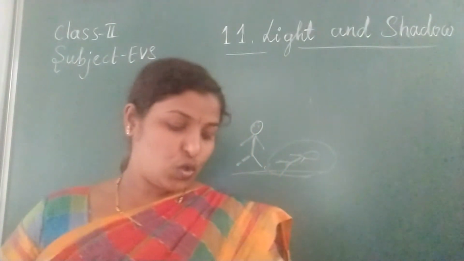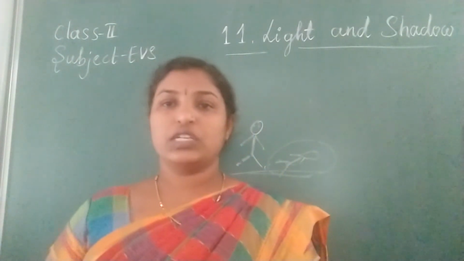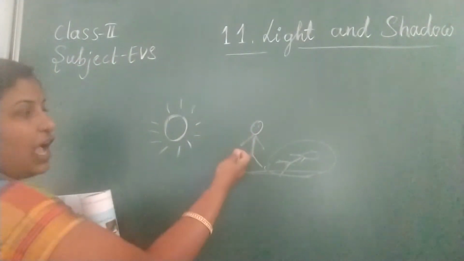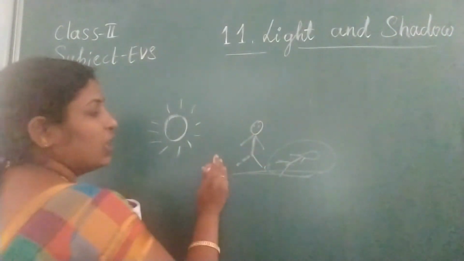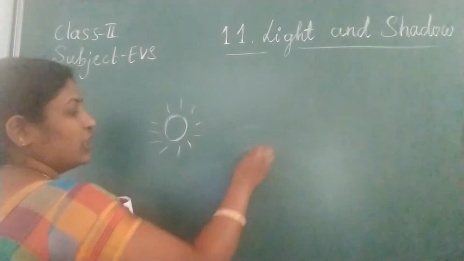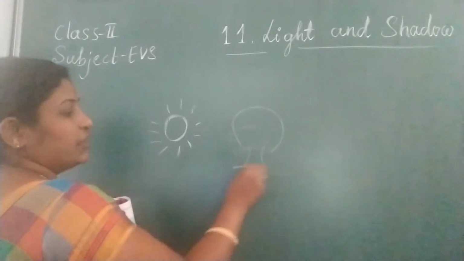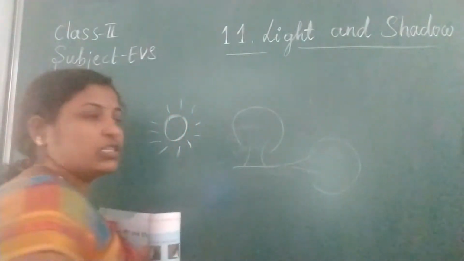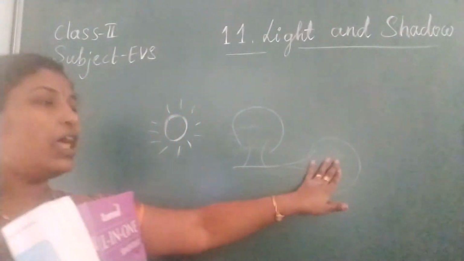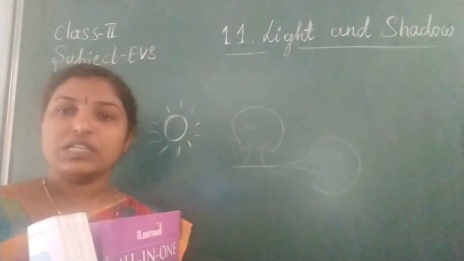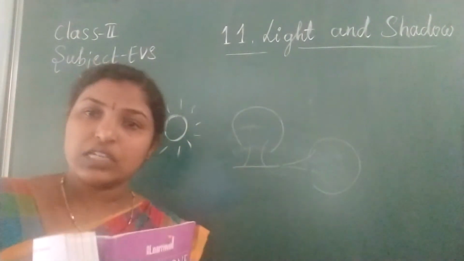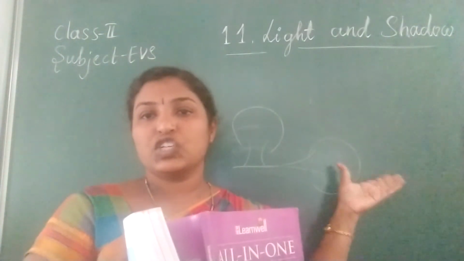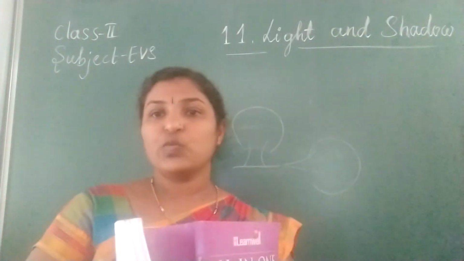Most shadows show the shape of the object. If the light source is opposite, and we are standing, our shadow will come. If there is a tree, its shadow will be available on the ground, and it will be very dark. Whatever shape the object facing the light has, a shadow of that shape will be available.